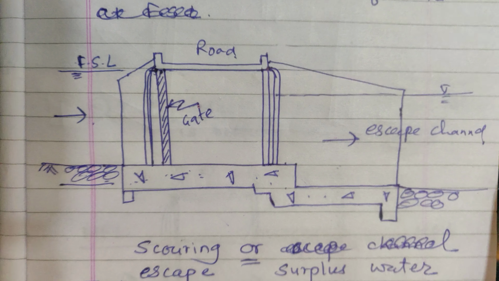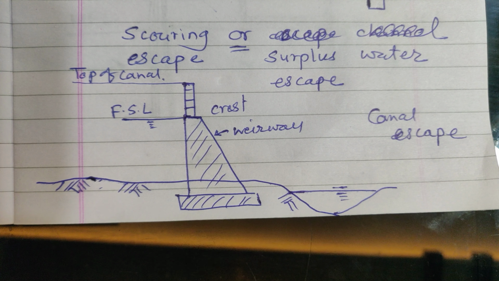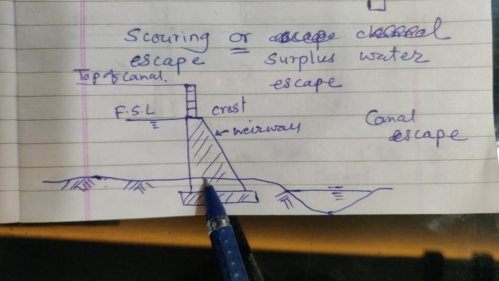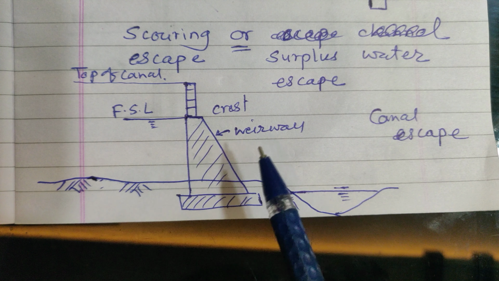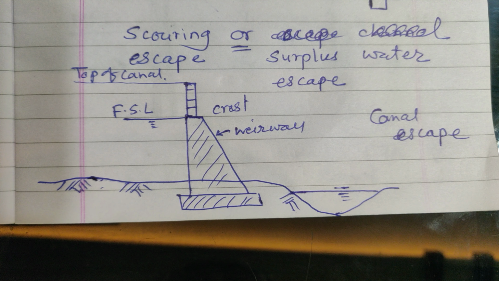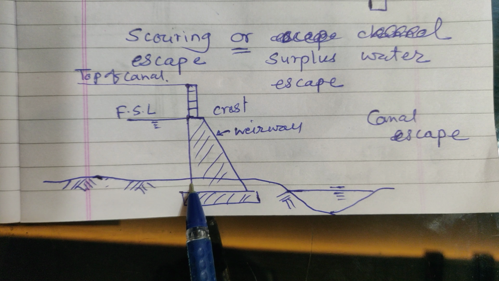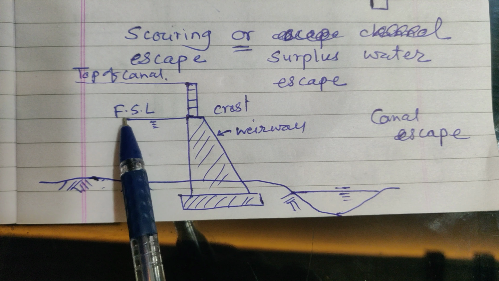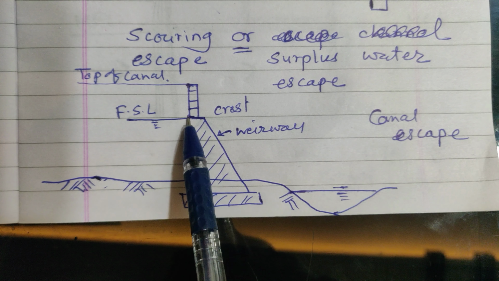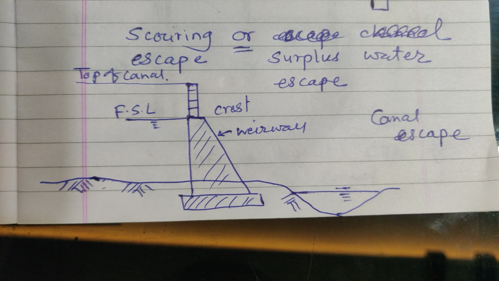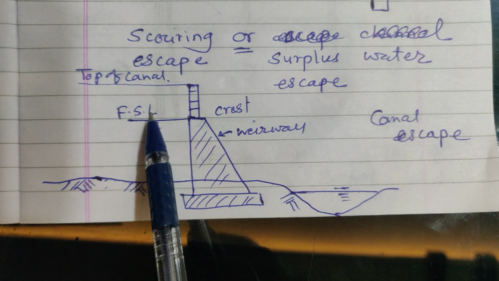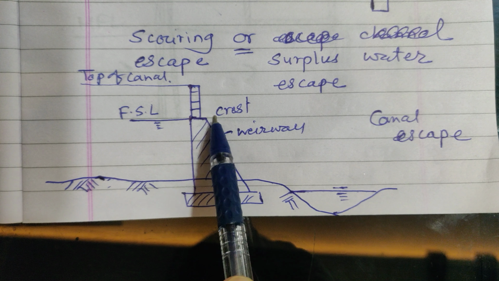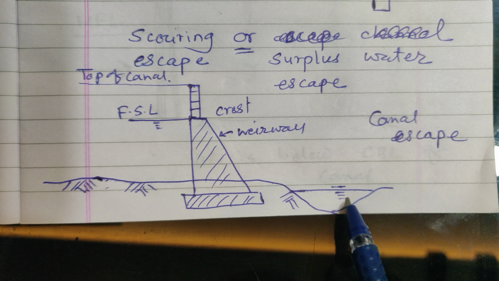While this other figure shows a tail escape, at the end of the length of the canal. Suppose a canal is of 100 meter length. At the end, what will happen? At the end, this FSL is matched with the crest of this weir. As the water level rises above this, water will flow over it, and it will reach the natural drain.